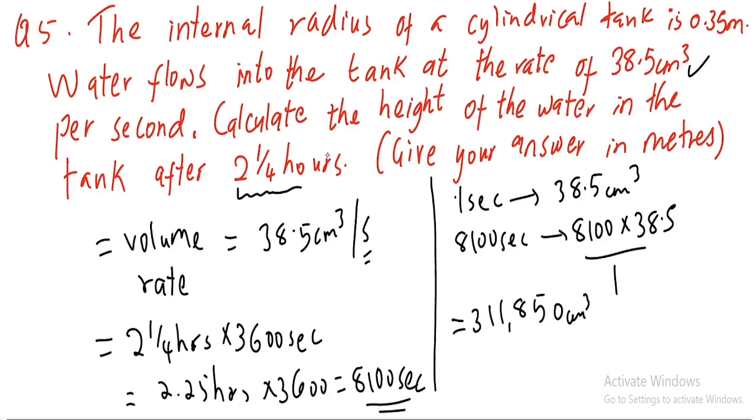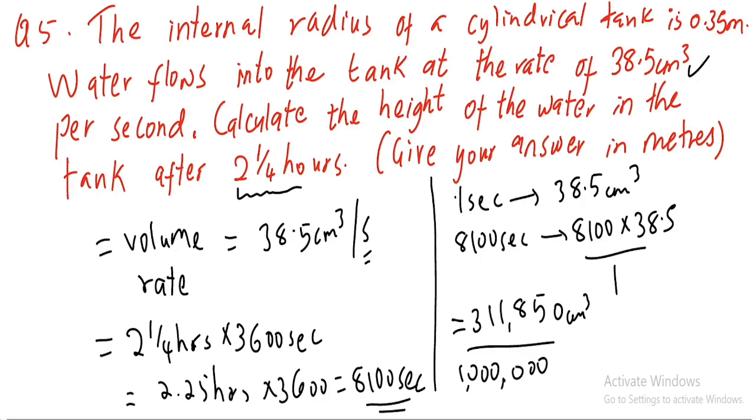Now this is in cubic centimeters. For you to change into cubic meters, you need to divide by 1,000,000, because remember that 1 cubic meter is equal to 1,000,000 cubic centimeters.